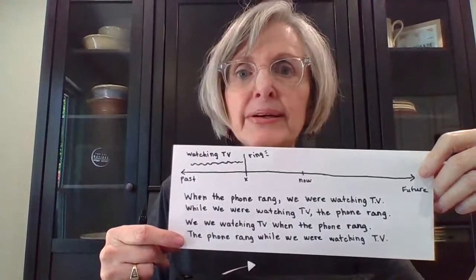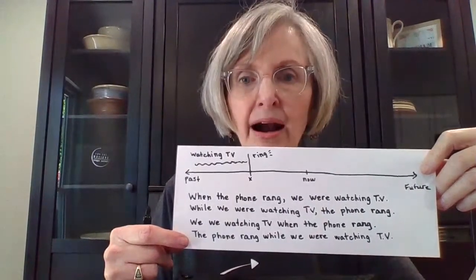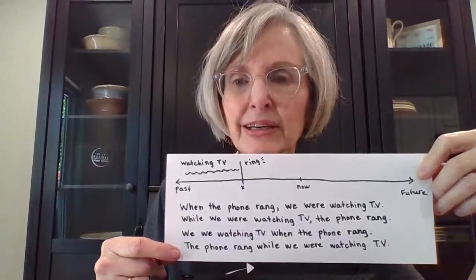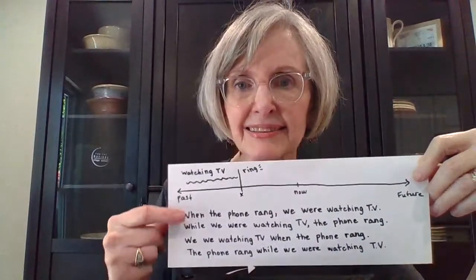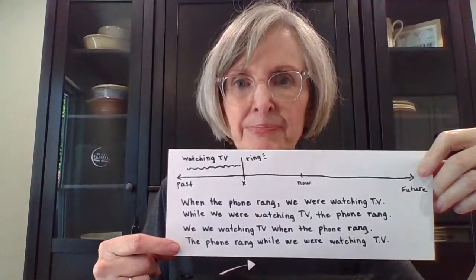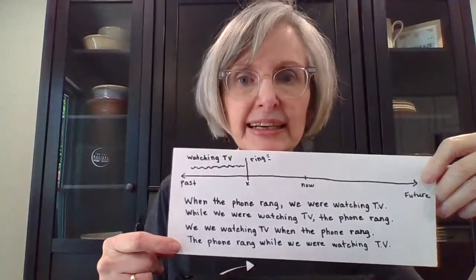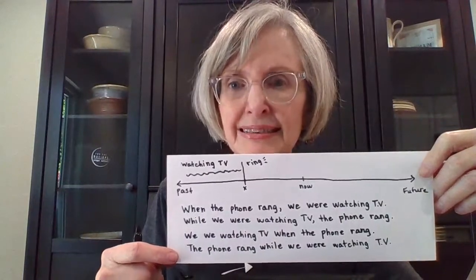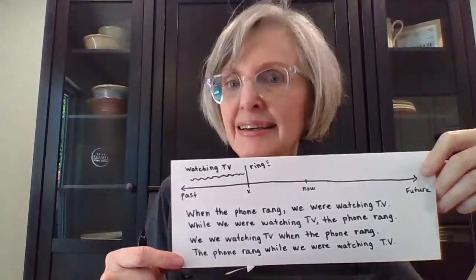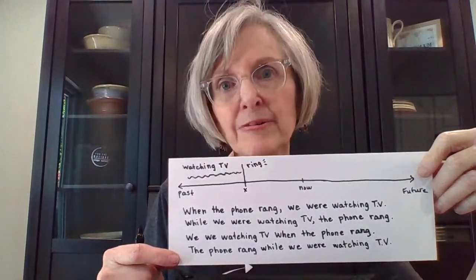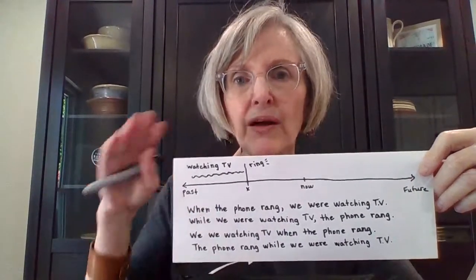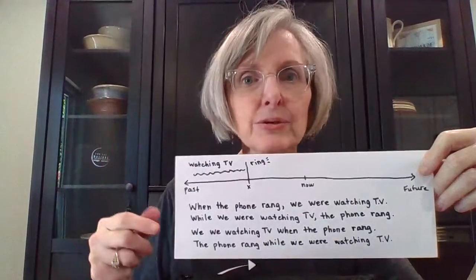Or the phone rang while we were watching TV. So here are four ways for us to make sentences with that. Now, if you look really carefully at these sentences, you might notice something about when we use when and when we use while. Really, both these words mean that one thing was happening and then there was an interruption.